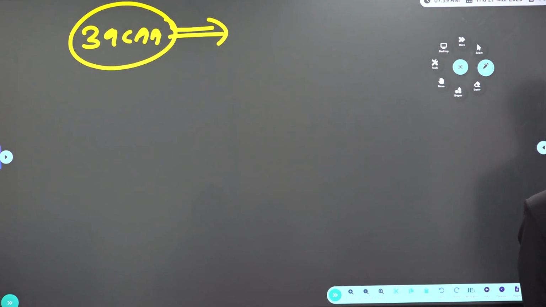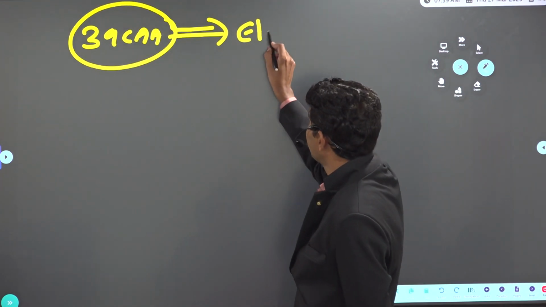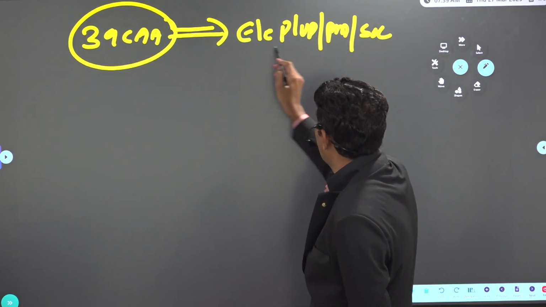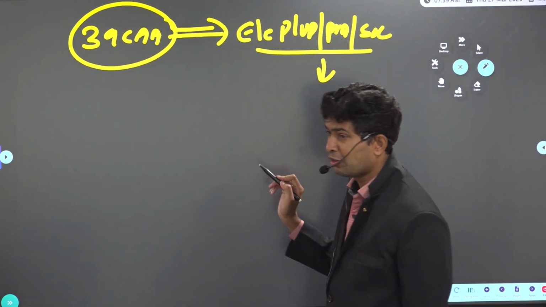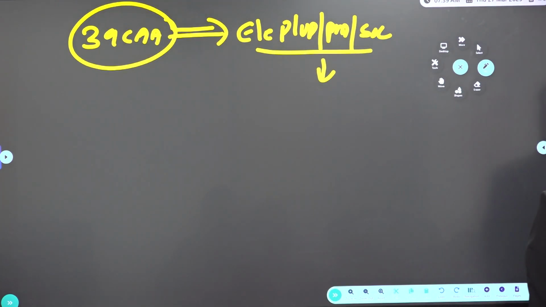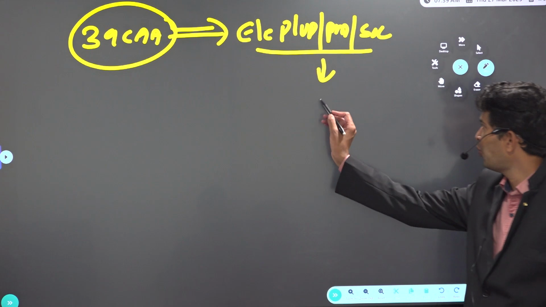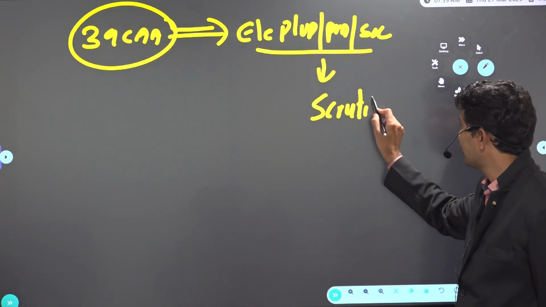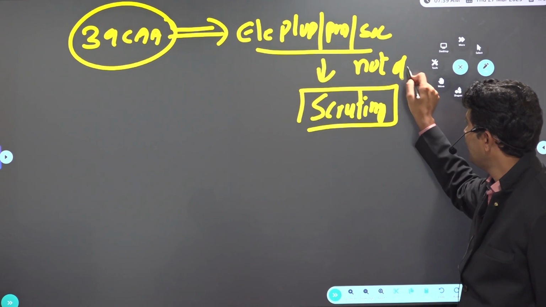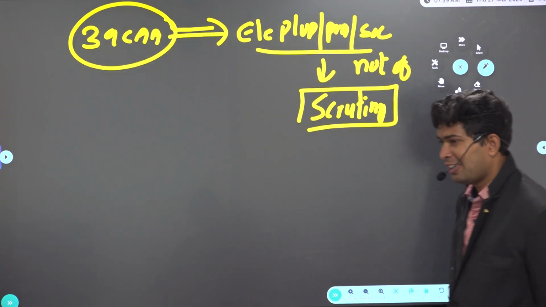That was the intention in 1975. So during the emergency, the 39th CAA was introduced deliberately, where the election of these offices is not part of the scrutiny of the Indian courts, which means the court should not check whether it is genuine or correct, or say whether it is valid or not.